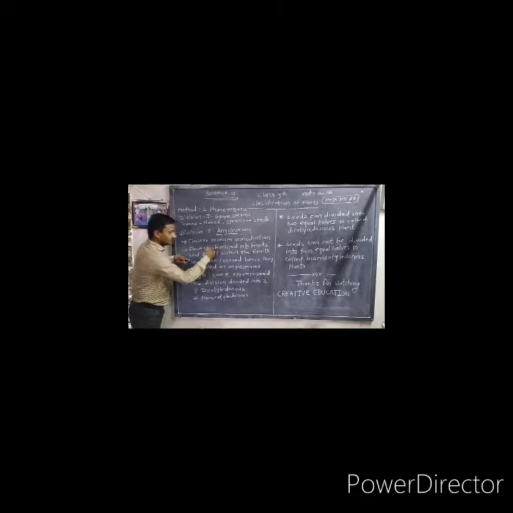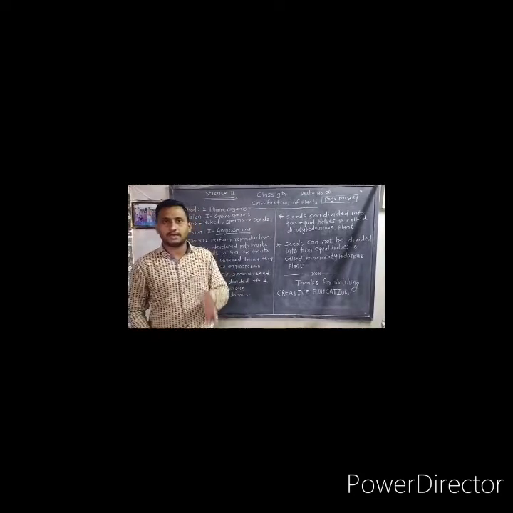Seeds are covered, hence they are called angiosperms. So, it is the definition of the angiosperm. In the angiosperms, seeds are covered in the fruit, so that is why it is called angiosperms.